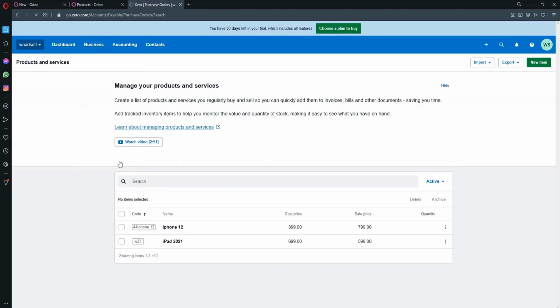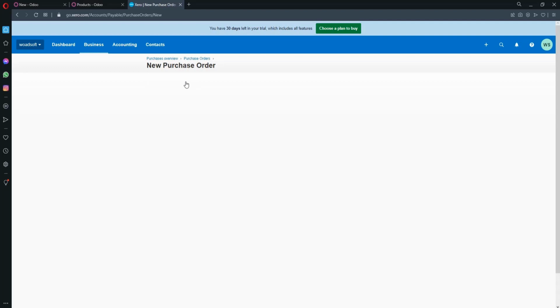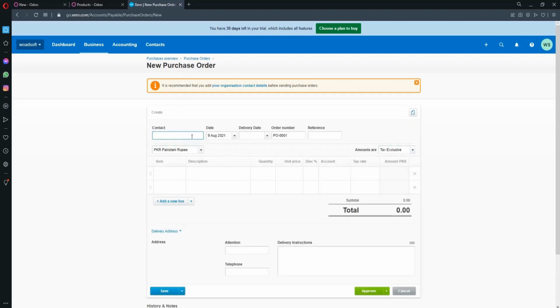First I'm going to create a purchase order. Click on the purchase orders, then click on new. I put in some dummy information while creating the purchase order.